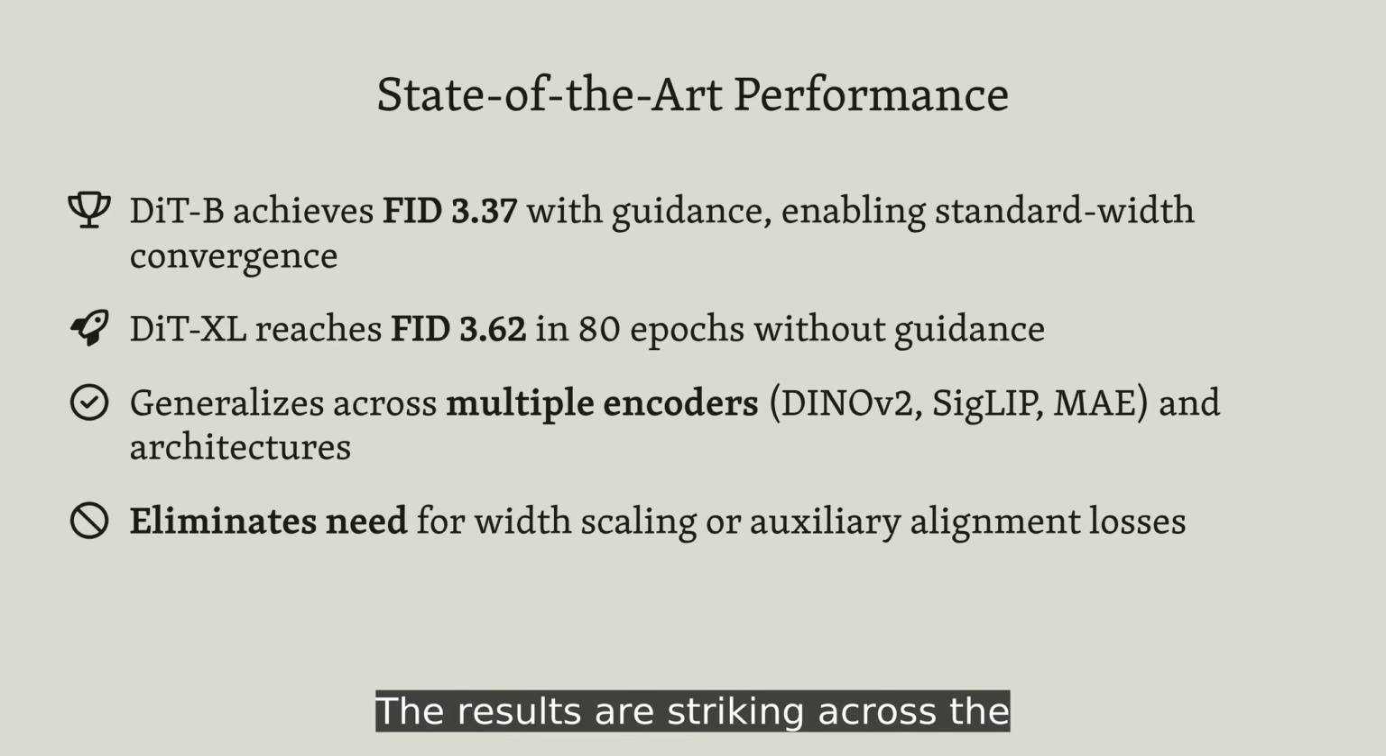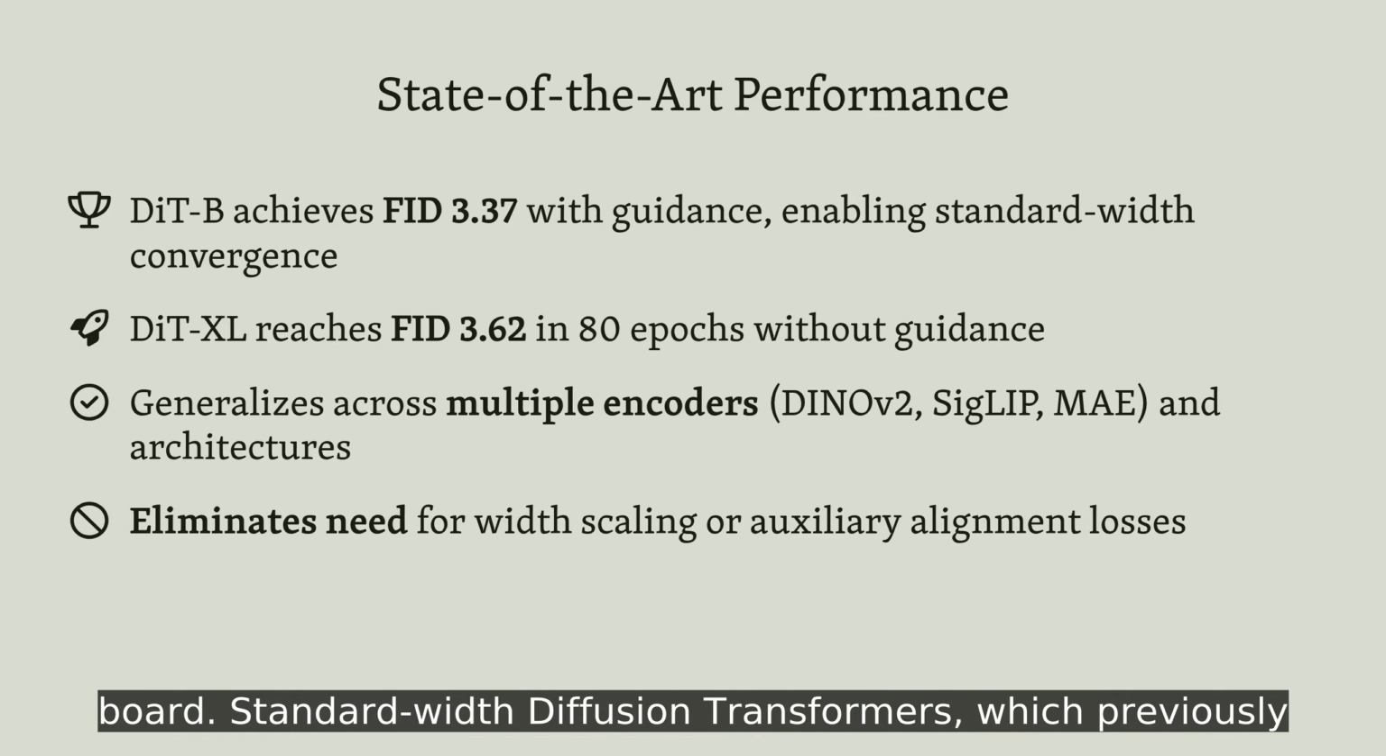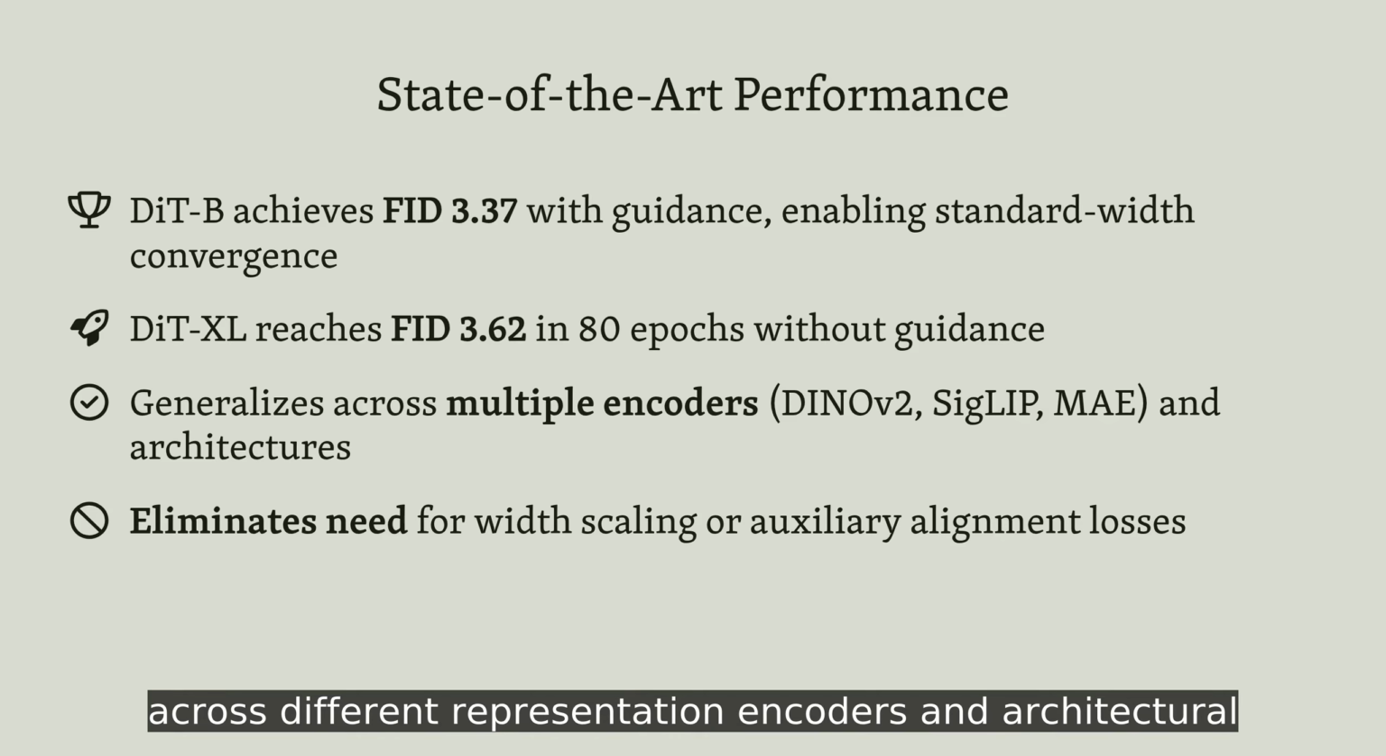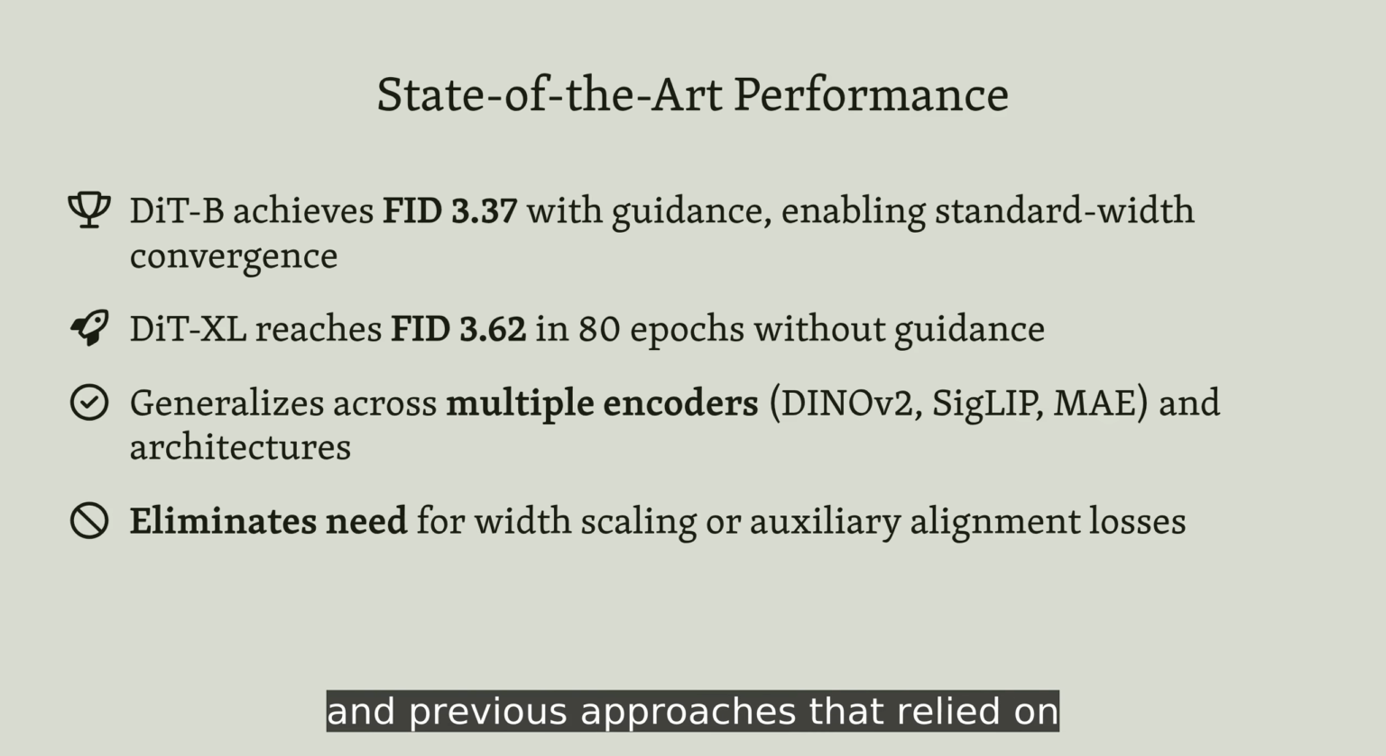The results are striking across the board. Standard width diffusion transformers, which previously failed to converge, now achieve state-of-the-art image generation quality when trained with Riemannian flow matching. The method generalizes across different representation encoders and architectural variants, consistently outperforming both Euclidean baselines and previous approaches that relied on expensive model scaling.